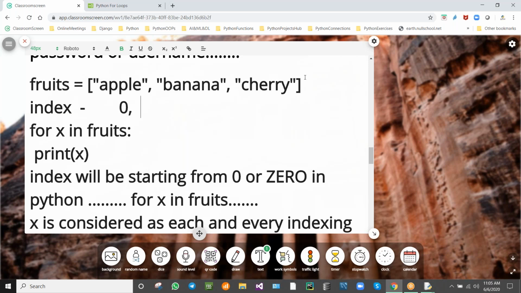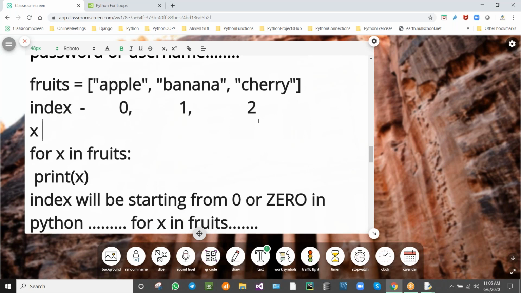So this is 0. Apple is 0 indexing, 1 and 2. So X will be considered as 0, 1 and 2. X item is 0 indexing, 1 indexing and 2 indexing.